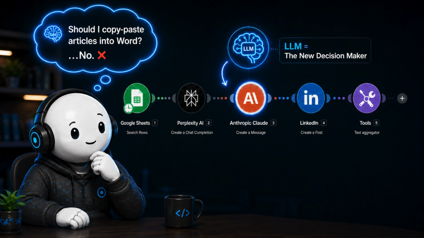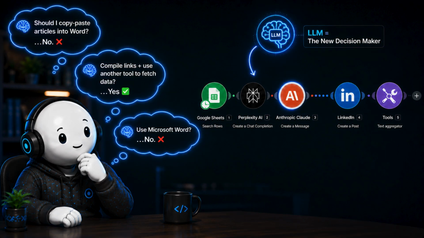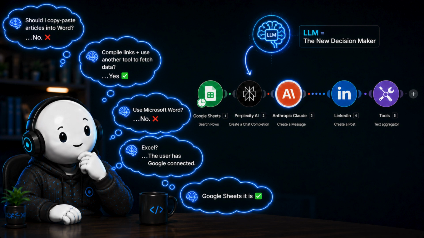What's the most efficient way to compile these articles? Should I copy-paste into a Word doc? No, it's easier to compile links and use another tool to fetch the data. Yes, that makes more sense. And the AI agent must act. Should I use Microsoft Word? No, inserting links into rows is more efficient. Excel? Well, the user already connected their Google account, so Google Sheets is a better option.